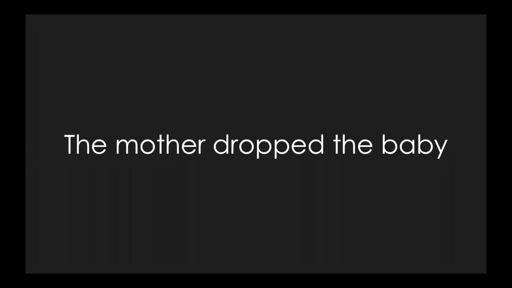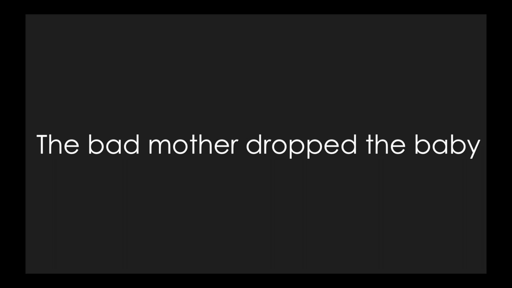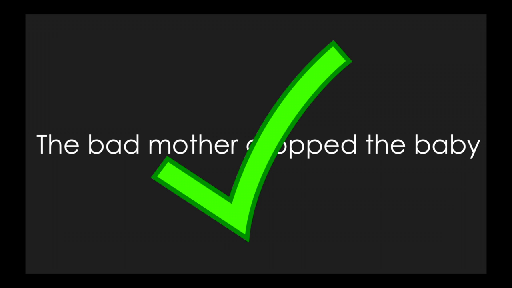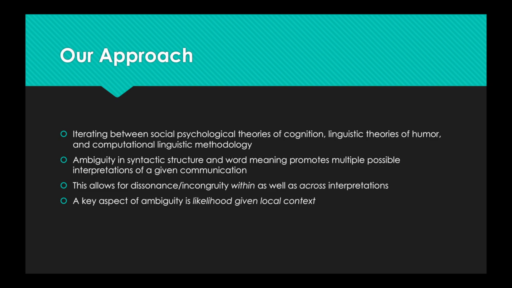When a situation combines an actor, say, the mother, and an object, say, the baby, with an unexpected action, such as dropped, it causes deflection or cognitive dissonance. So the perceiver is likely to reconceptualize the situation in a way that is less unexpected. We think that considering knowledge from these 3 domains will allow us to better understand humor and create good classifiers.